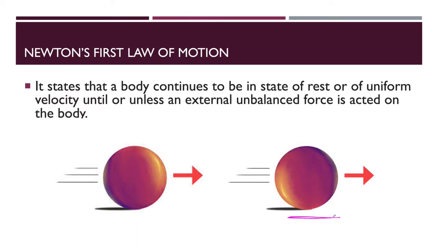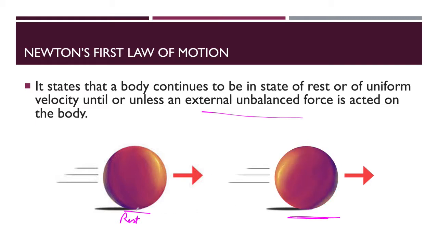Sir Isaac Newton stated that when an object is in its resting condition and when any object is in its uniform motion, and if you do not apply any kind of unbalanced force on it, both objects will have the tendency to remain in their own state.